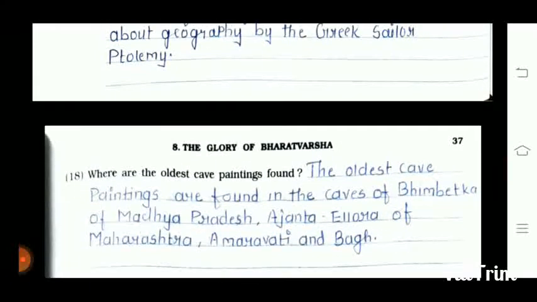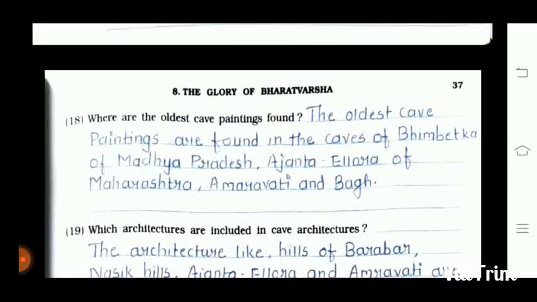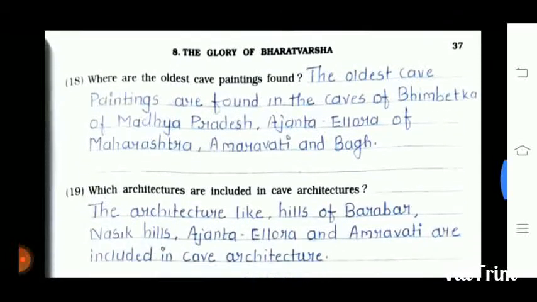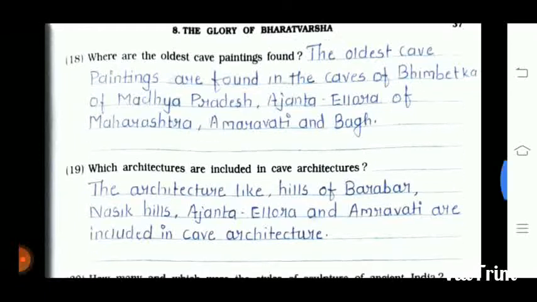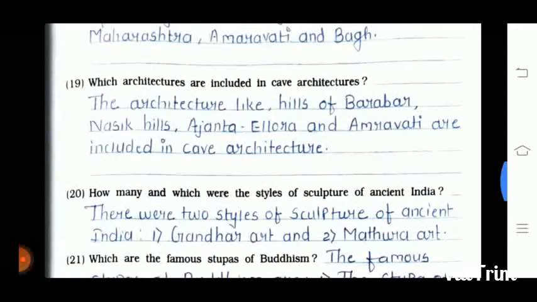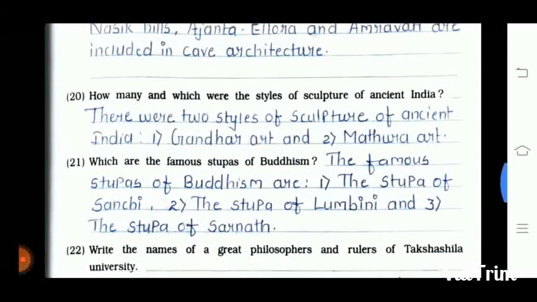Okay. Now next page is question number 18, where are the oldest cave paintings found. The oldest cave paintings are found in the caves of Bhimbetka of Madhya Pradesh, Ajanta Ellora of Maharashtra, and Amravati and Bagh. Okay, 19 is which architectures are included in the cave architectures. The architectures like Hill of Babar, Nasik Hills, Ajanta Ellora, and Amravati are included in the cave architectures.